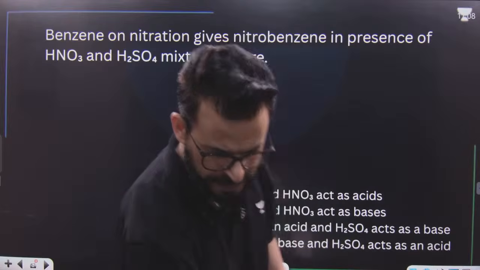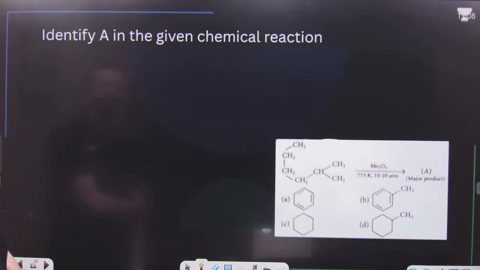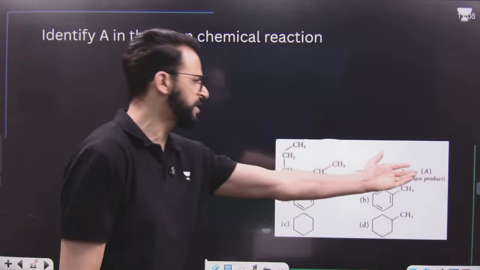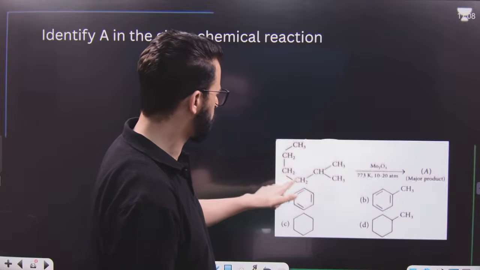I hope this point is clear to everyone. After that, identify A in the given chemical reaction. You have to identify A. What is A? This is simply 2-methyl hexane. 1, 2, 3, 4, 5, 6.